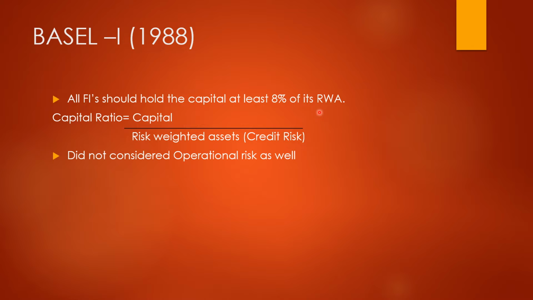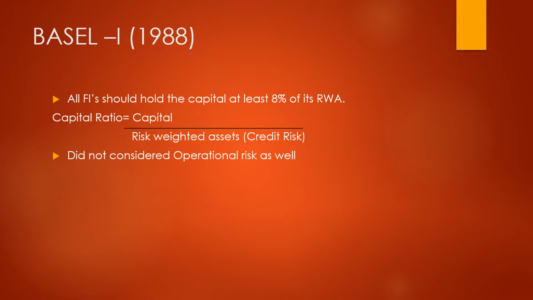Suppose the risk weighted asset, if the asset is a government security, then the bank poses no risk. So in such cases, capital will be 0 because the risk weight of a government security is 0. Similarly, if the risk weight of a certain asset is 100%, then banks will hold an additional 8% of that risk weighted asset.